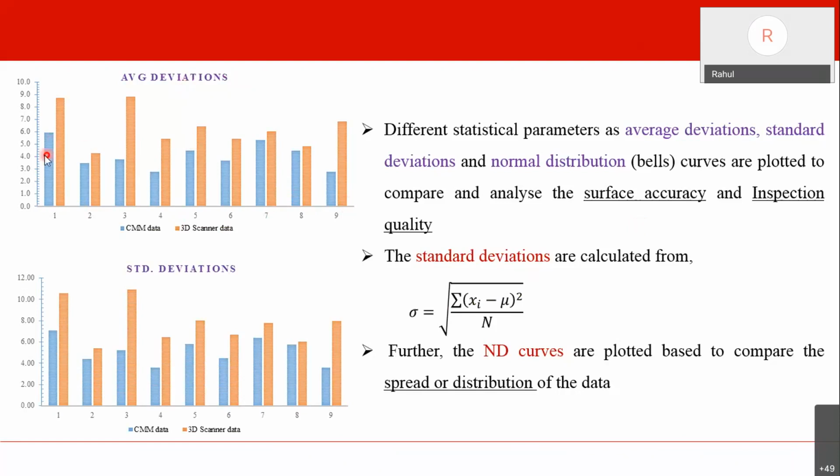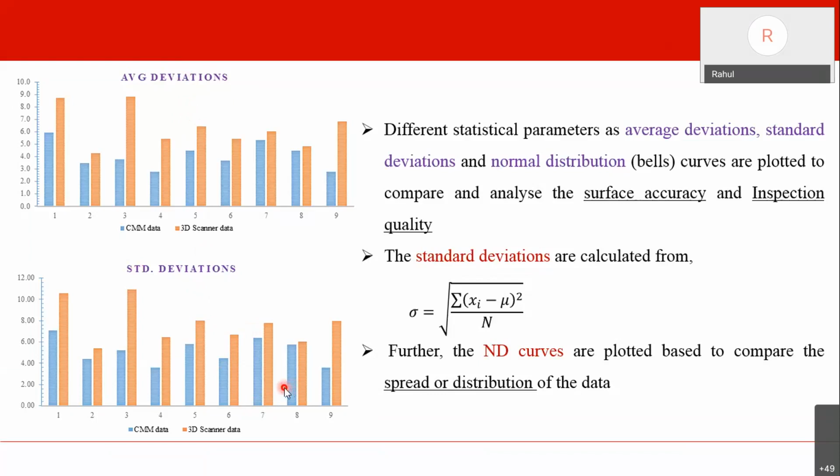And like average deviation, if we compare for all 9 experiments, CMM is better, we could find less average deviation in CMM. But we cannot always rely on average deviation, because there is plus and minus on both sides. So we cannot completely rely on the average, and we cannot rigidly conclude upon these particular values. So we go for standard deviations.